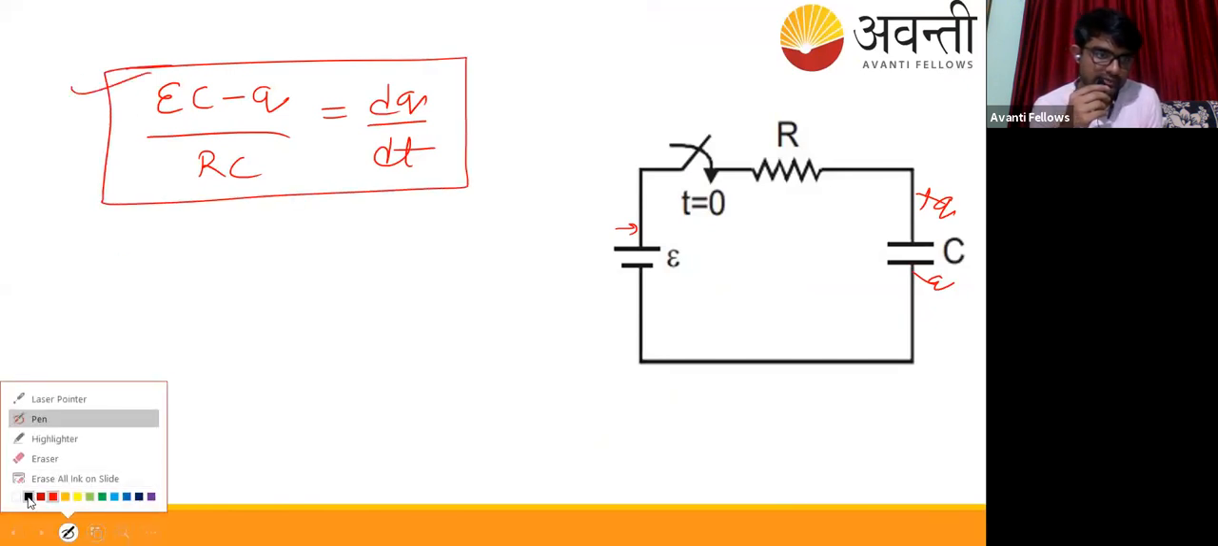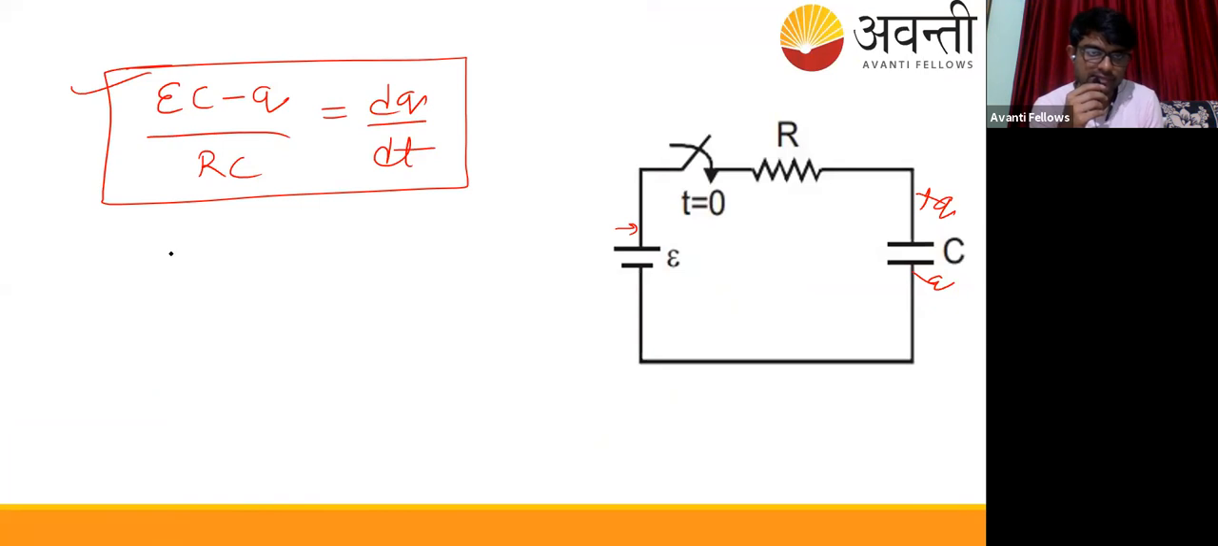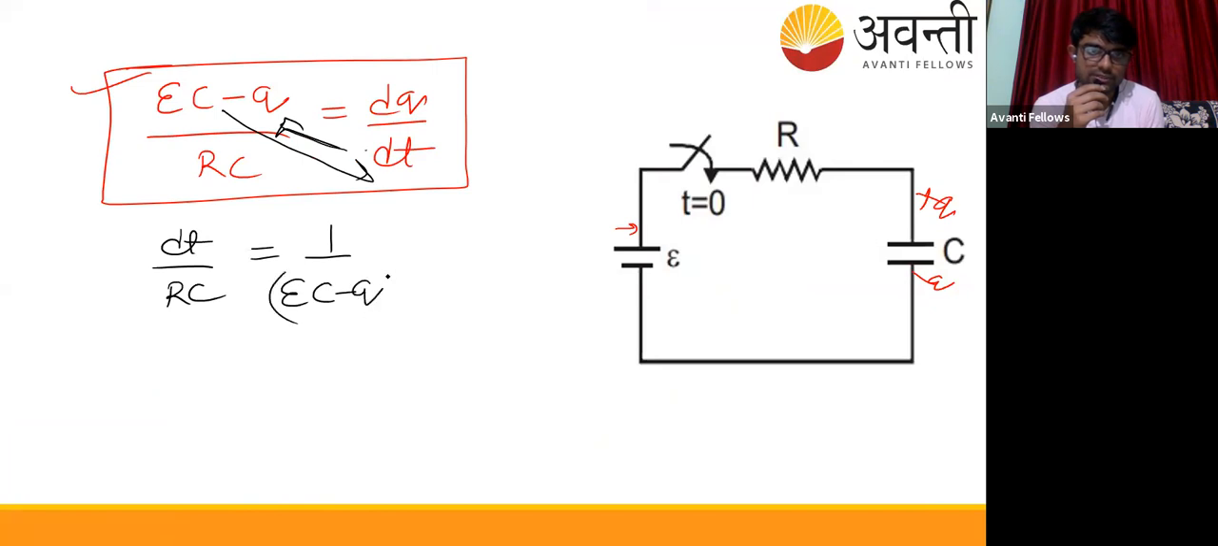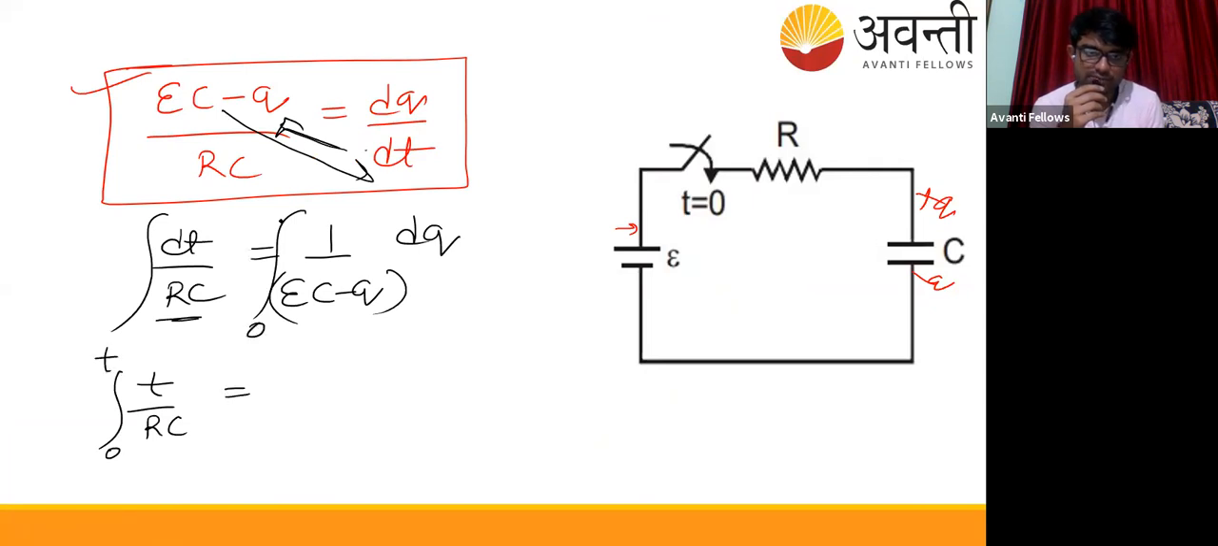How am I going to integrate this equation? This will come out to be like this: dt by RC. I will put this dt here, and this EC minus q at the bottom. So 1 upon EC minus q dq. Okay, now I'm going to integrate it. This will come out to be t by RC, where time goes from 0 to t, and initially the charge was 0. Finally, the charge is equal to, say, some Q only.